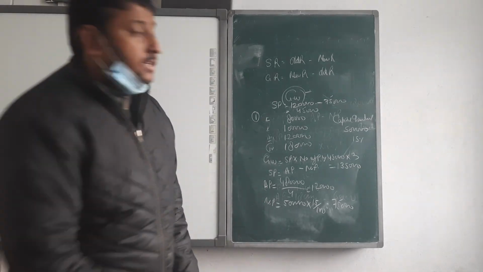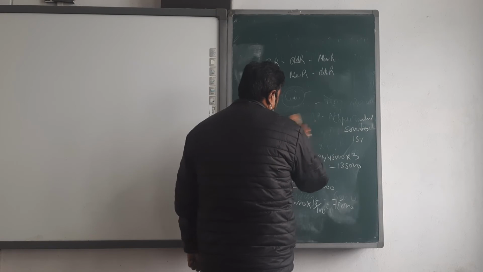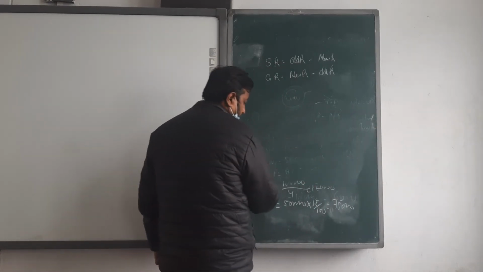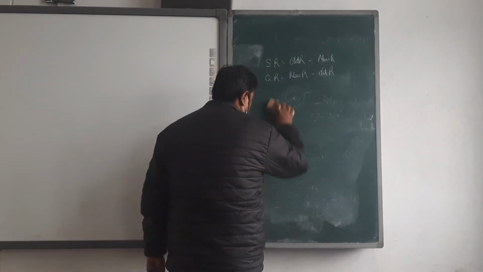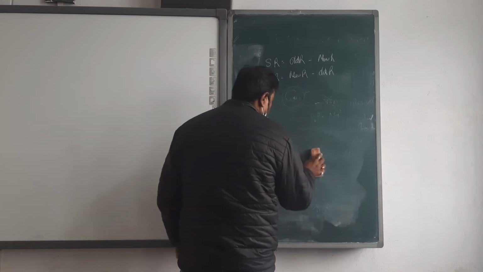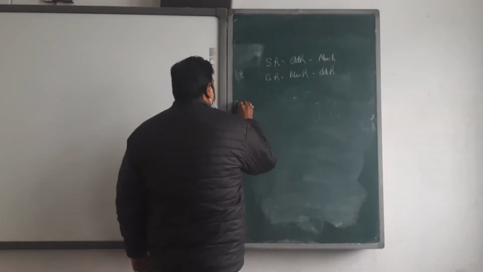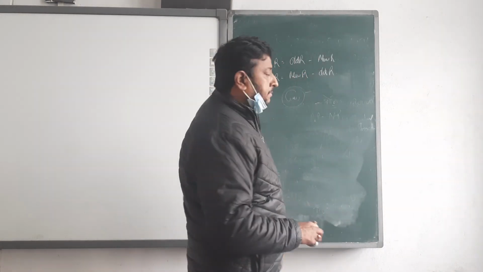Next and last, the capitalization method. In the capitalization method, two things are there: first, capitalization of average profit, and second, capitalization of super profit. Okay, beta.